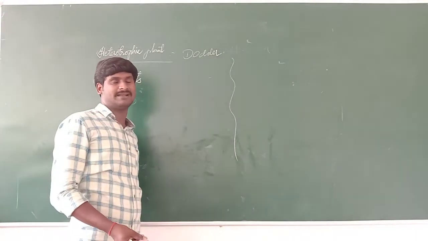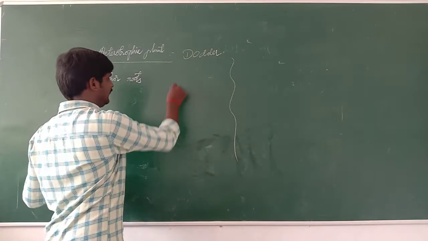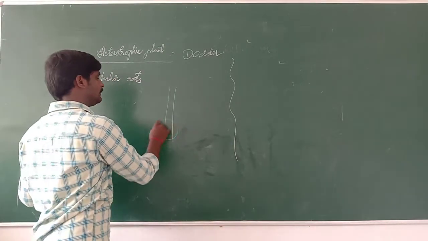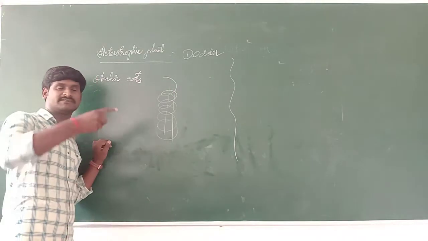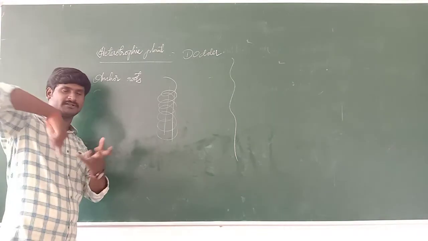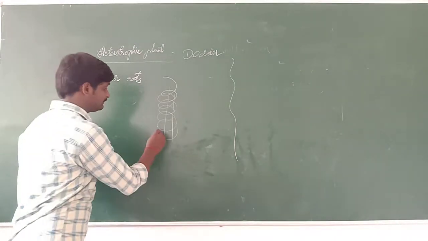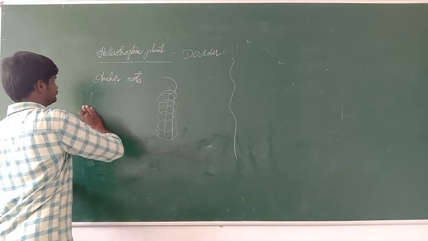We can see this type of plant in a forest. For example, if there is a green plant, the twigs of the dodder roll around that other plant, and they have specialized roots. The roots are called haustoria.